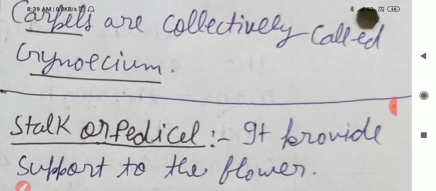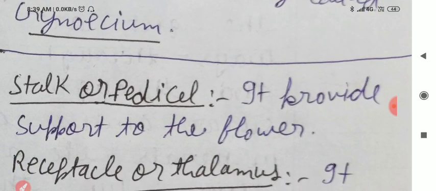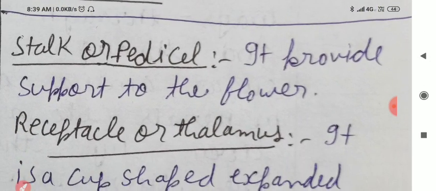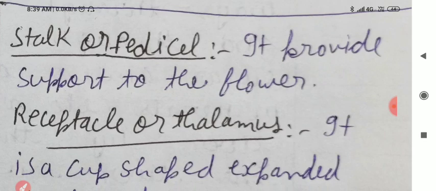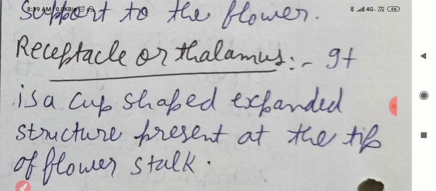Next, we have stalk or pedicel. It provides support to the flower. Next, receptacle or thalamus.